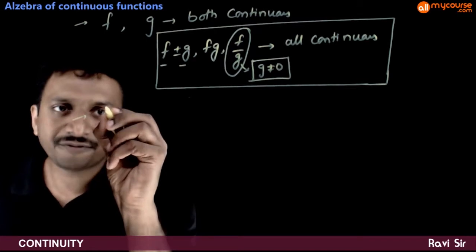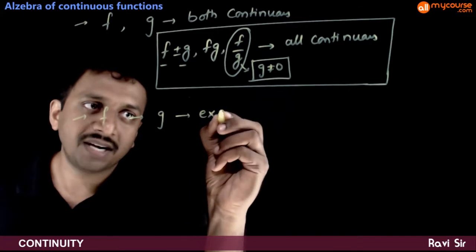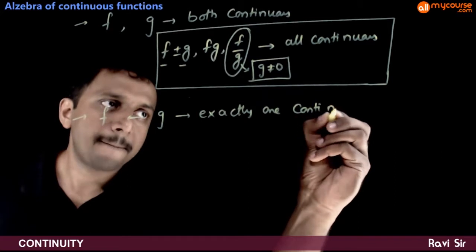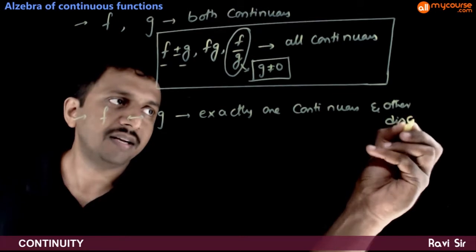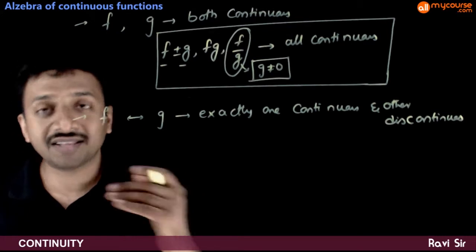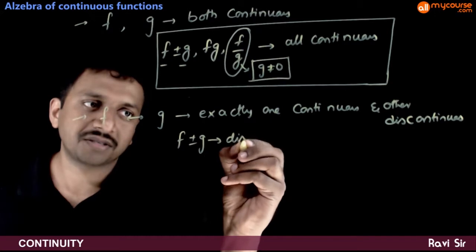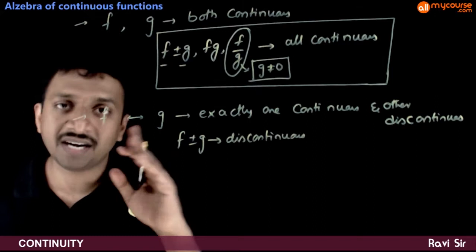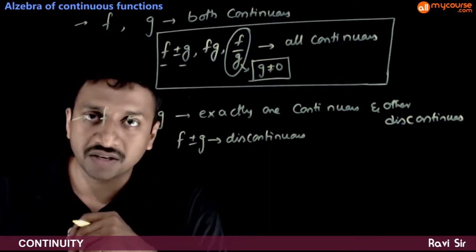Next, if out of f and g, exactly one of them is continuous and the other discontinuous, then f plus or minus g will be discontinuous. The sum of a continuous function and a discontinuous function is always a discontinuous function, or the difference is also a discontinuous function.